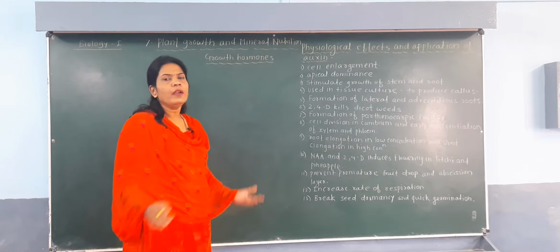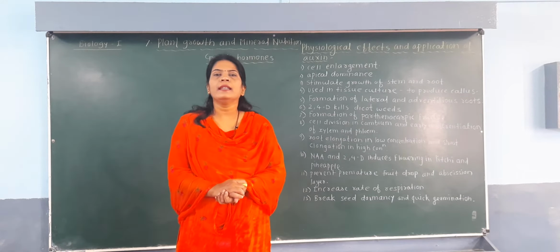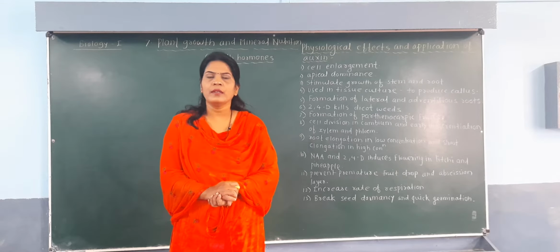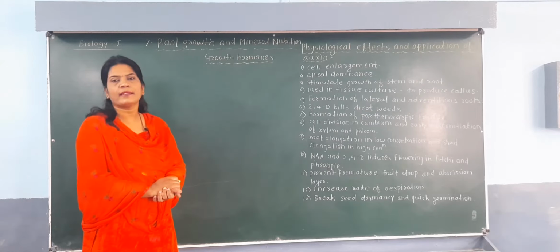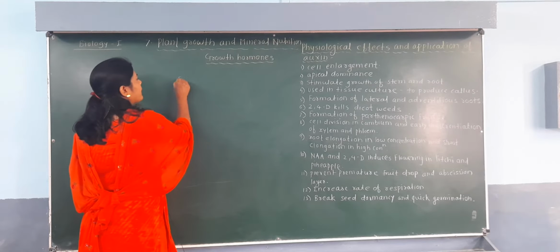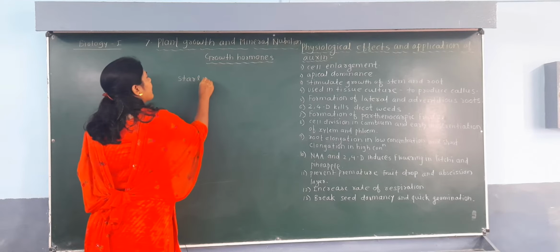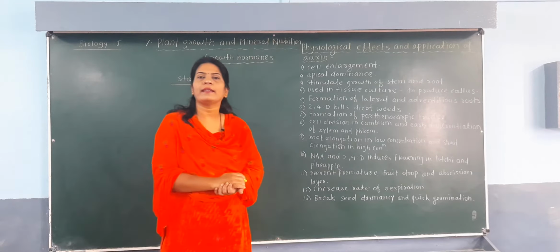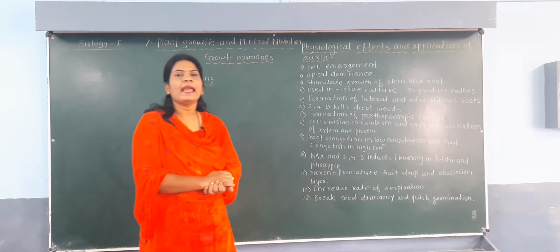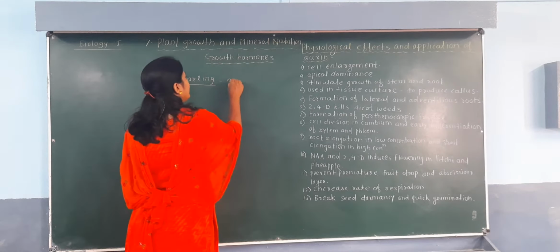So first we will see the term hormone. This term hormone was first coined by the scientist Starling in animal physiology.